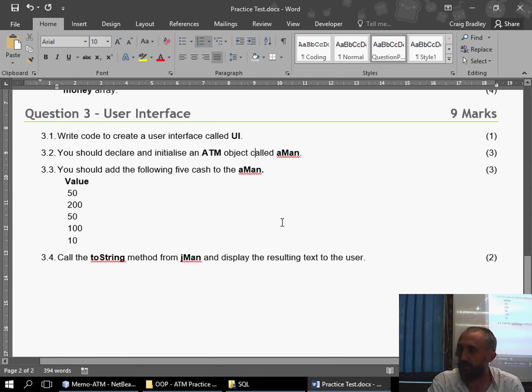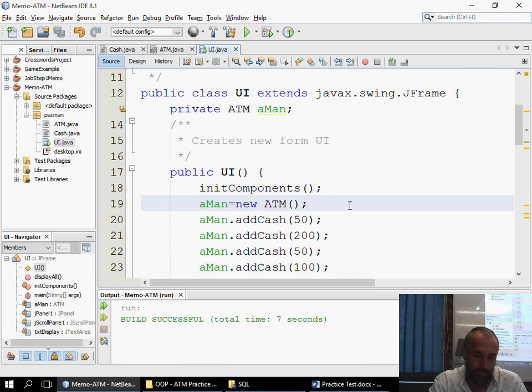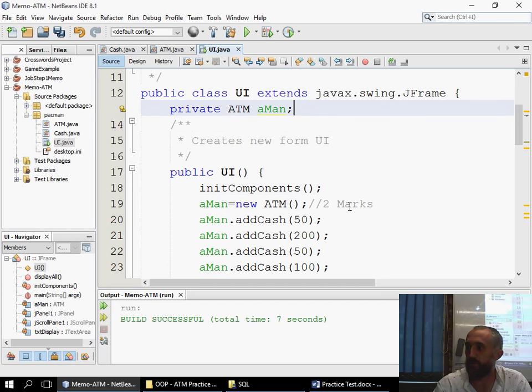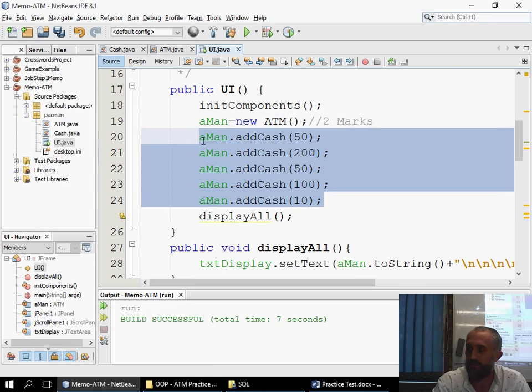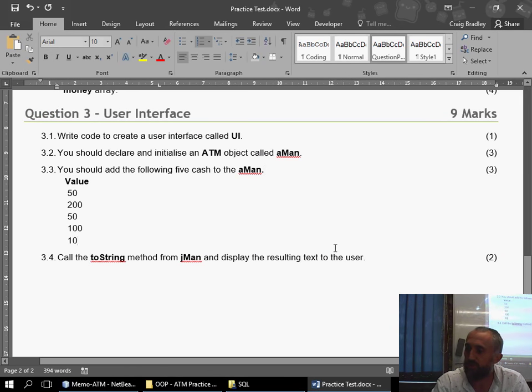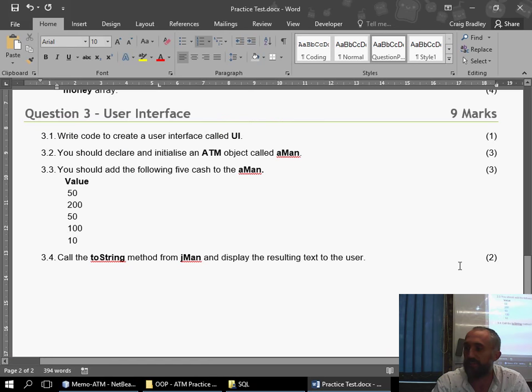Marks wise, as far as is concerned, this would be worth 3 marks. This would be worth 2 marks, and this would be worth 1 mark. You adding these things will be worth 3 marks. So basically, for every 2 that you add, a mark. And the toString of aman, the fact that you set text, will be worth 1 mark. That you added a GUI component and the toString will be worth the 2nd mark.